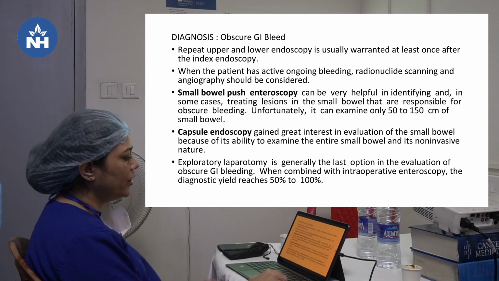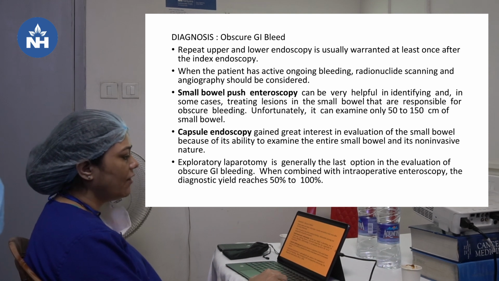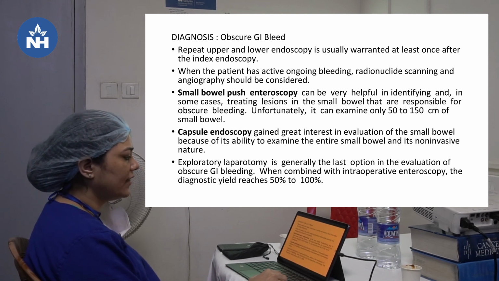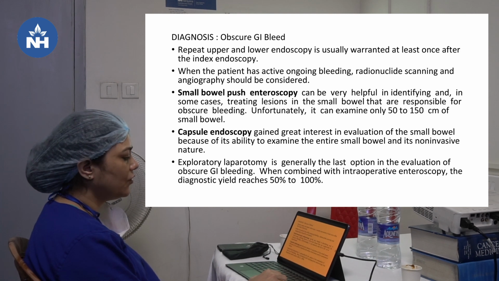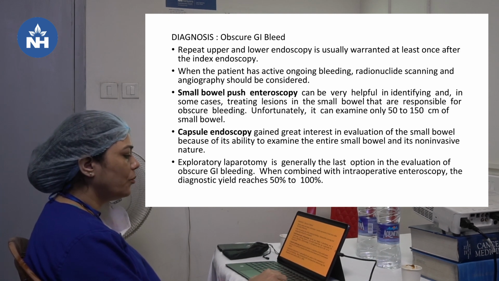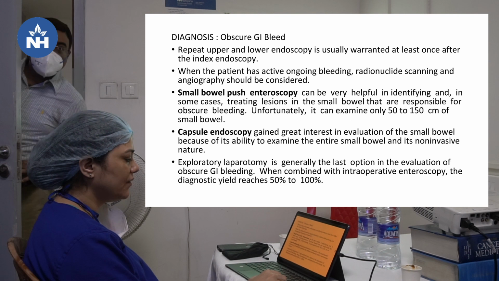So what do we do? Repeating the upper and lower endoscopy is usually warranted at least once after an index endoscopy. When the patient has active ongoing bleeding, radionuclide scanning and angiography should be considered. Small bowel push enteroscopy can be very useful in identifying and in some cases treating lesions in the small bowel that are responsible for obscure bleeding. Unfortunately, it can examine only 50 to 150 centimeters of the small bowel. Capsule endoscopy has gained great interest in evaluation of the small bowel because of its ability to examine the entire small bowel and its non-invasive nature.